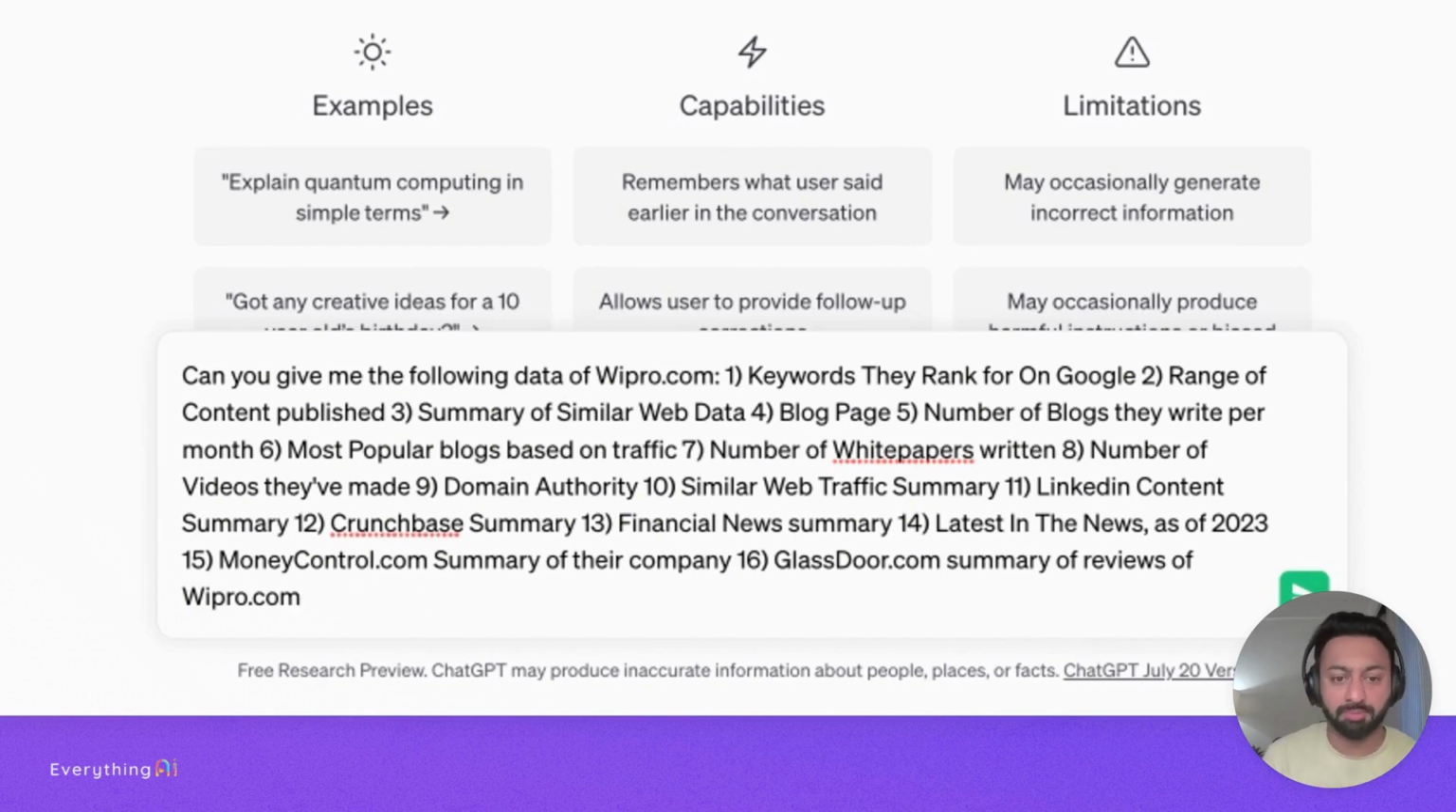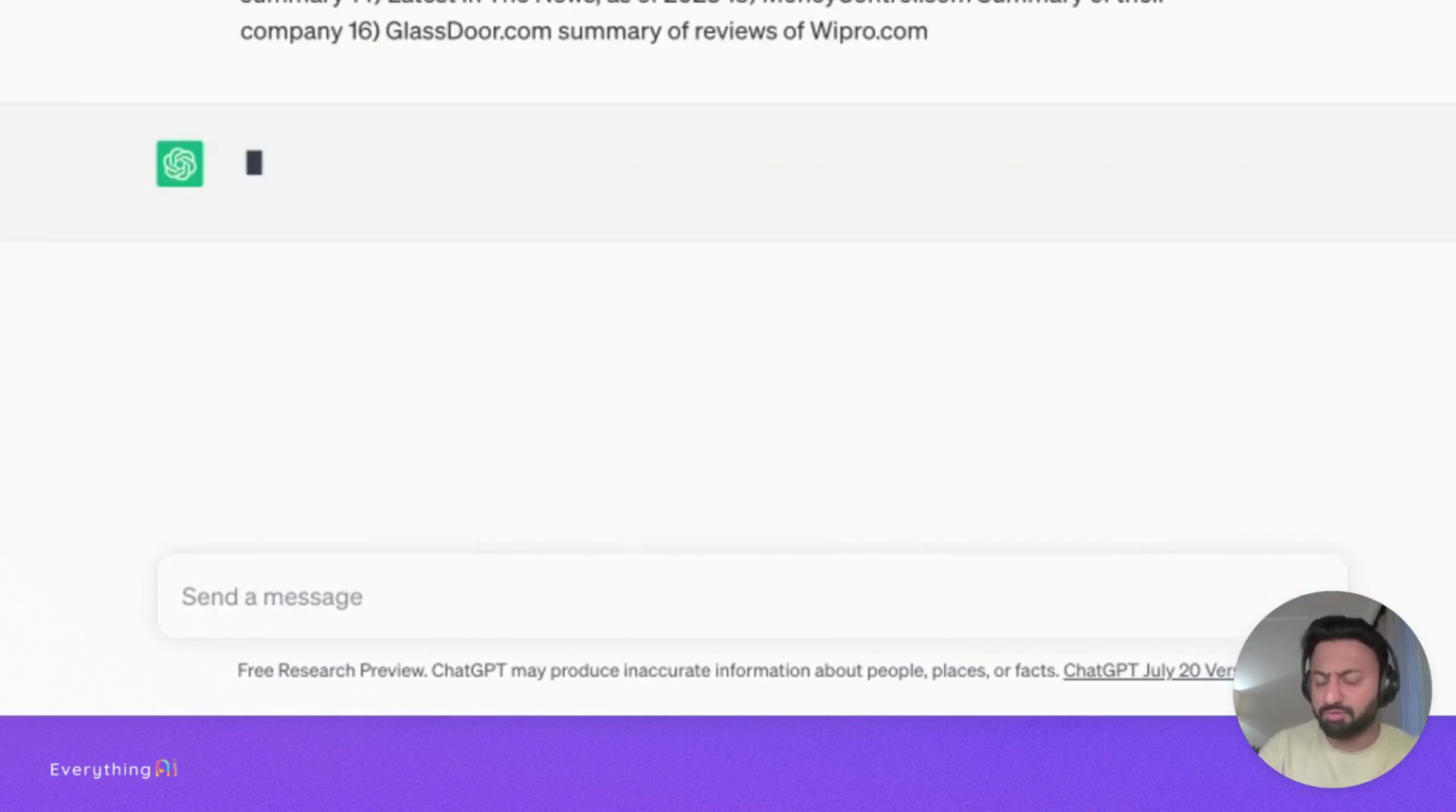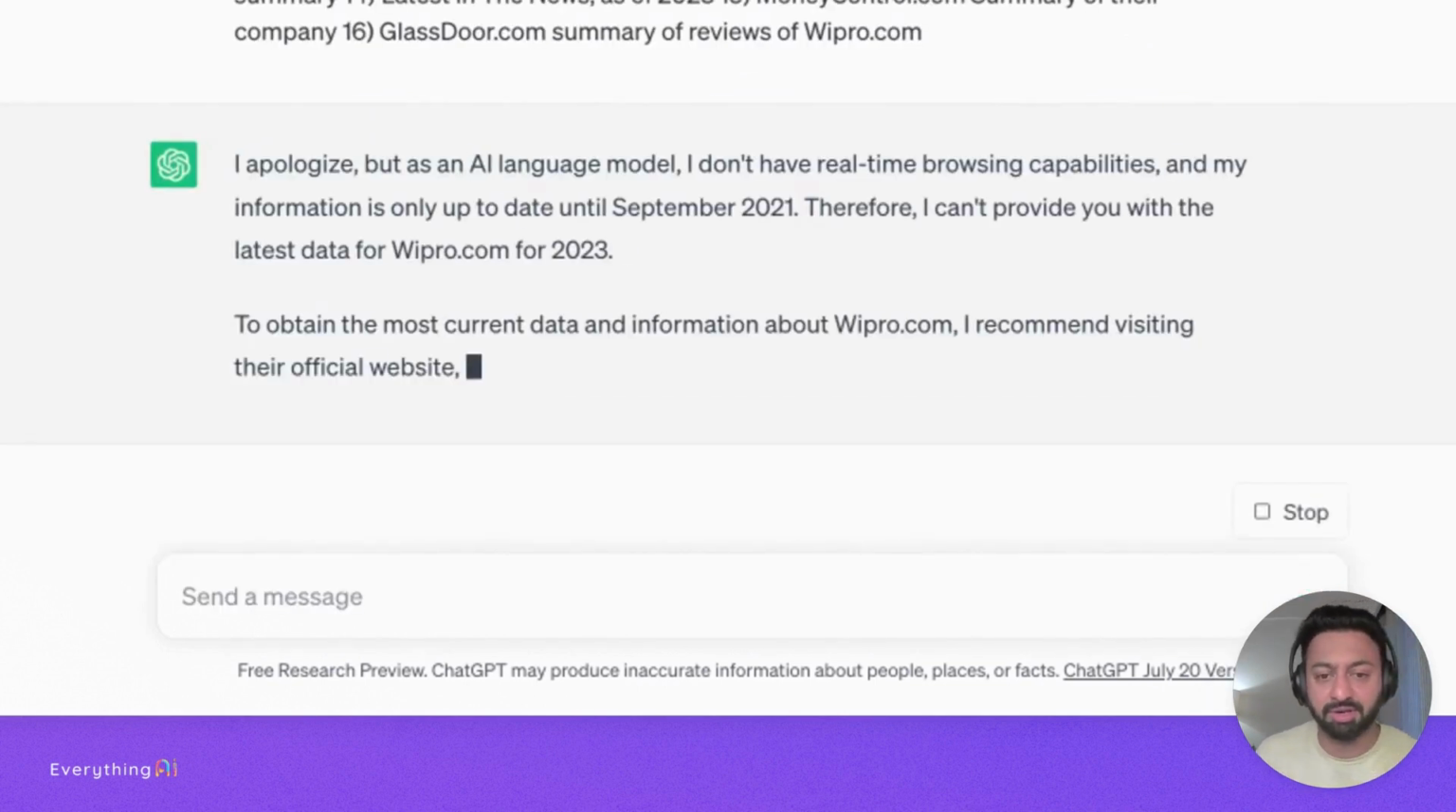So I've created this prompt for Wipro saying, for Wipro, give me the keywords that rank on Google, give me the range of content published, a summary of SimilarWeb data, the number of blog pages they write, most popular pages on traffic, number of white papers. I thought I'd get really specific, right? And I also asked for a Glassdoor summary of reviews of Wipro.com. We're doing it on 3.5, but I think 4 also gives us some very similar results.